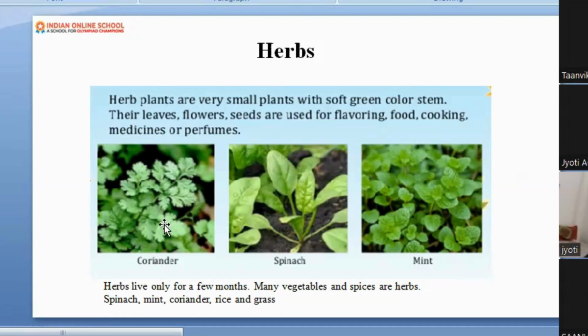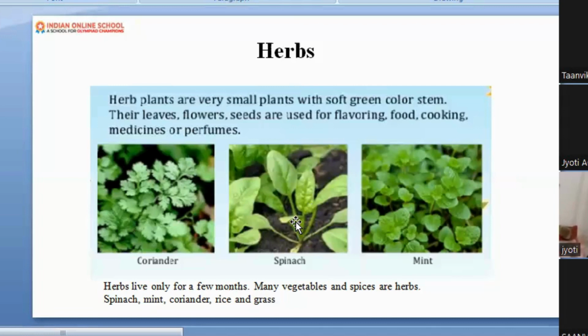If you have coriander at home, today just hold the coriander in your hand and try to break it. It can easily break because the stem is very soft. You have seen the spinach at home. If you try to break the stem of the spinach, it can easily break because it is very soft. So trees are very strong, having a strong stem.